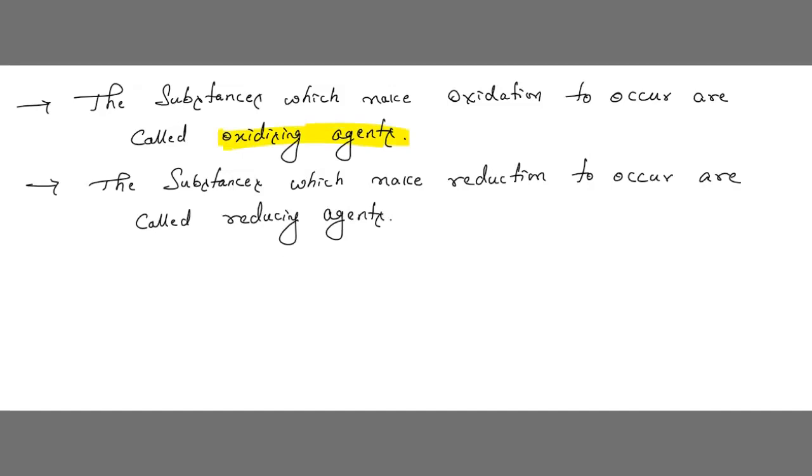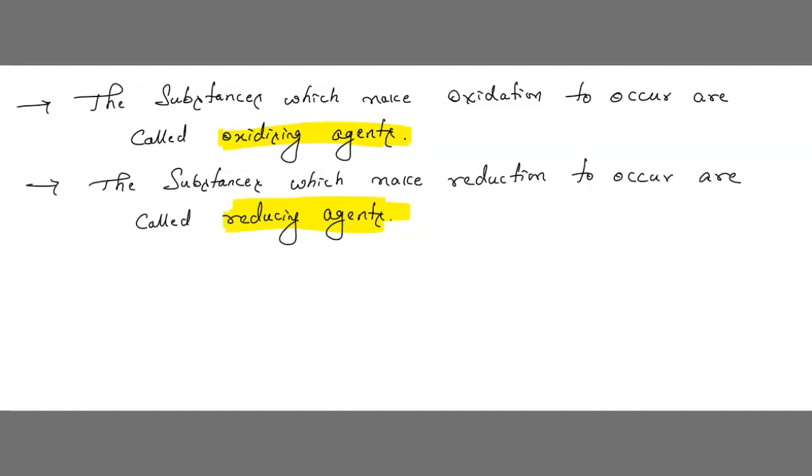Understood, children? Who is helping? We call them agents, no? The one who helps is called an agent. Similarly, the substance which makes oxidation occur is an oxidizing agent. The substance which makes reduction occur is called a reducing agent.